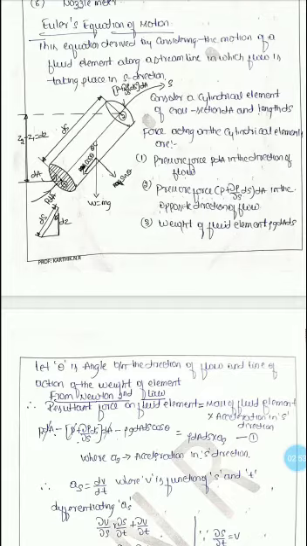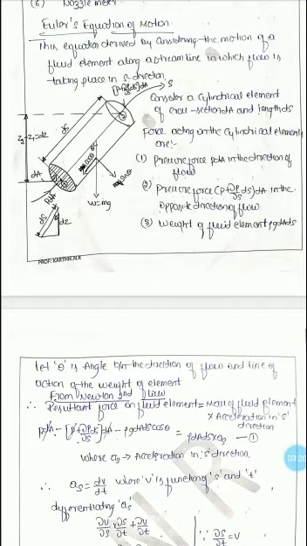The equation is derived by considering the flow in the S direction, and the flow is steady and along a streamline. From the figure, we consider the forces acting on the cylindrical element. The first one is the pressure force at section 1, acting in the direction of flow, with area dA.